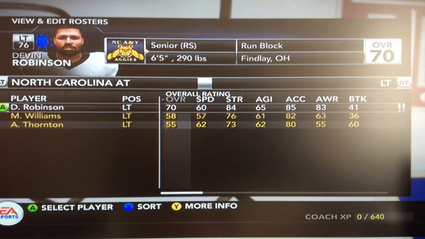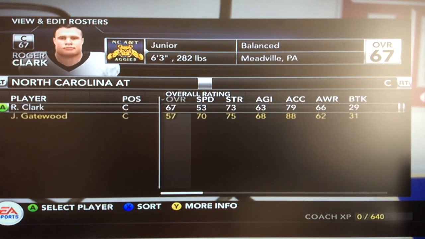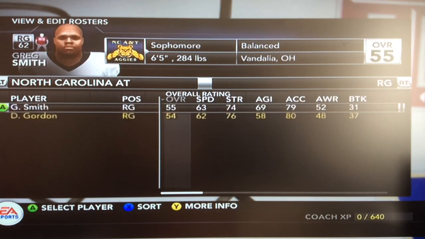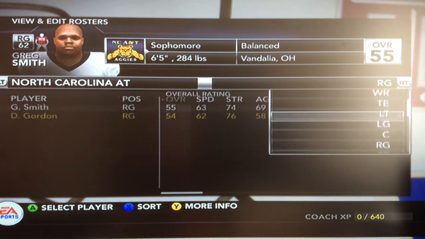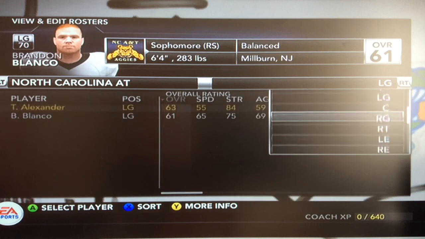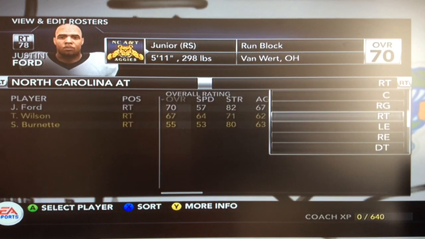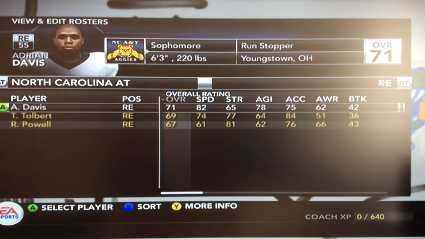Left tackle, probably our best offensive lineman, is 70 overall senior Devin Robinson. Left guard is TJ Alexander. Center is Roger Clark. Right guard is Greg Smith. I think we're actually going to, at right guard, start Brandon Blanco. And then at right tackle, we have Justin Ford, who's actually the same as that other left tackle.